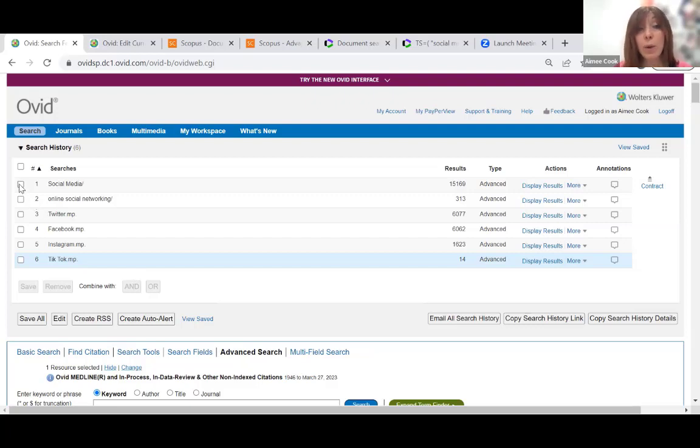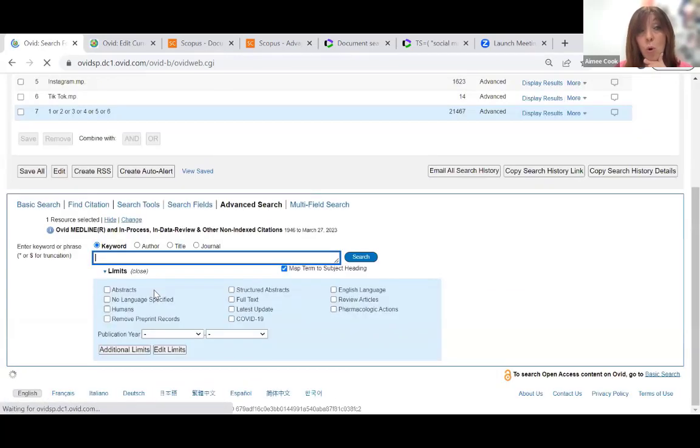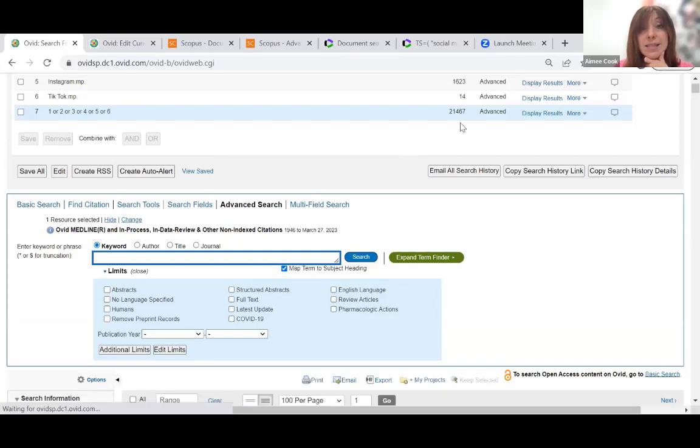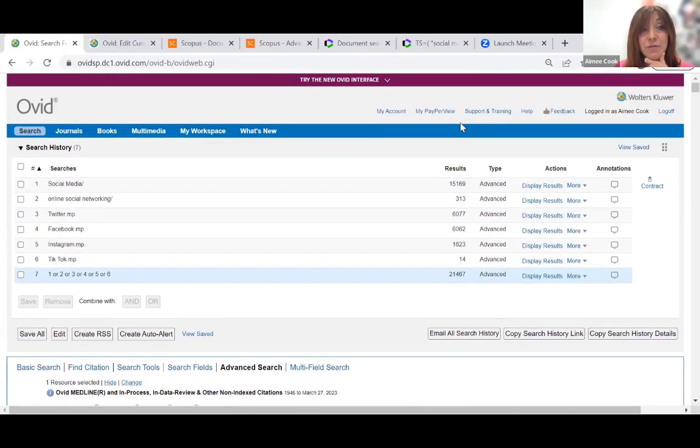We could add as many different terms as we feel are necessary or relevant for our topic, and then we finish off by connecting them with an OR. Now line 7 stands in for all of those different terms, and we have over 21,000 results for that particular aspect.